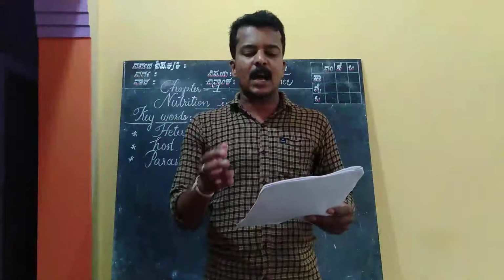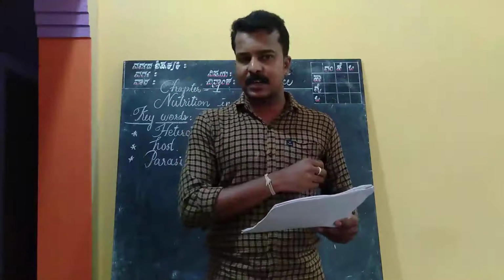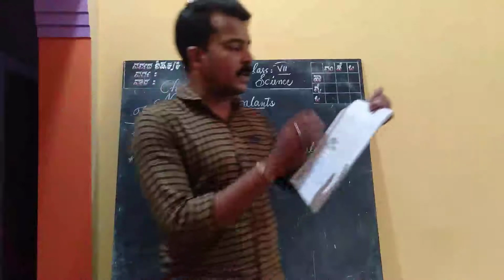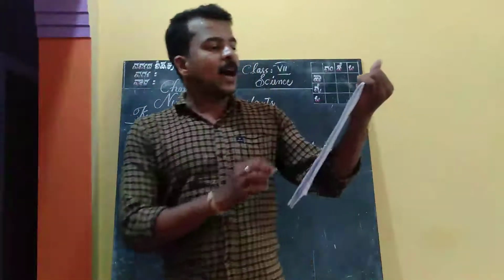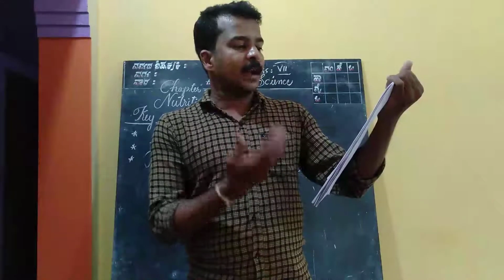But proteins are nitrogenous substances, which contain nitrogen.